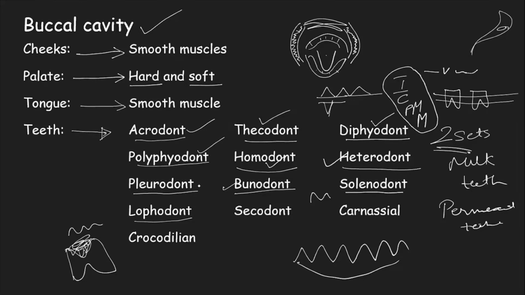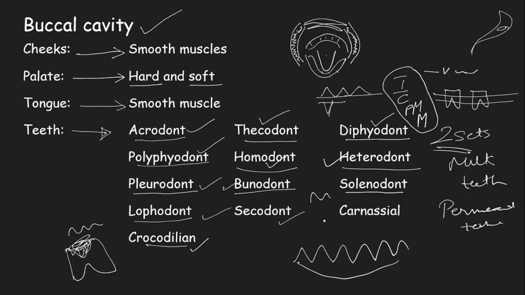Bunodont type of teeth are also seen in elephants. Crocodilian, the word itself says, alligators and crocodiles possess such teeth. Secodont also is similar to the ridges type. So this is for your information. Most importantly, what they will ask is about Thecodont, Heterodont and Diphyodont when it comes to humans. But others are just for your information, and from a NEET perspective, this is getting a little deeper into the topic. Moving on to the next slide.